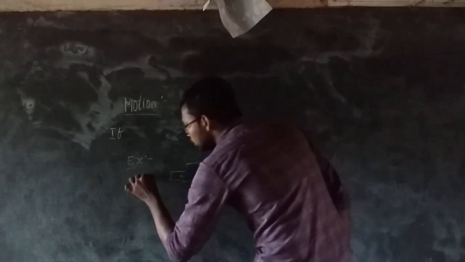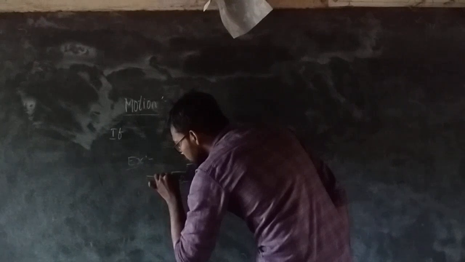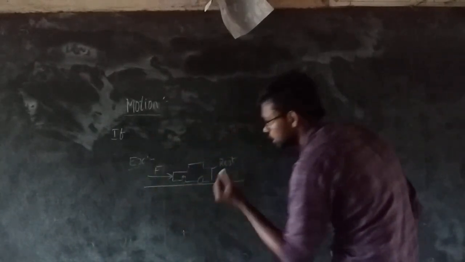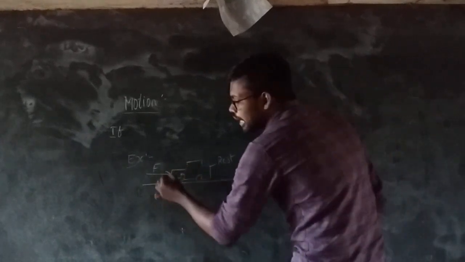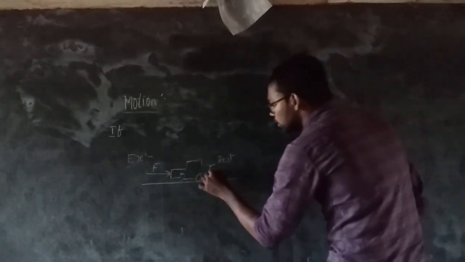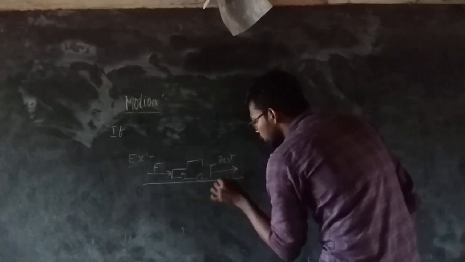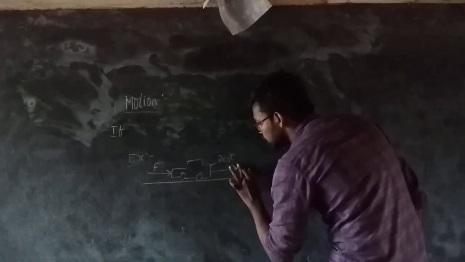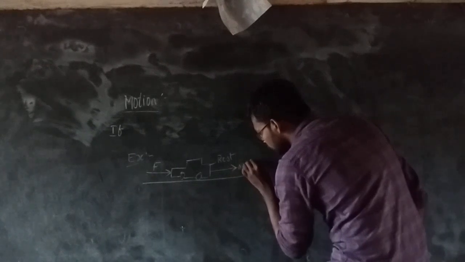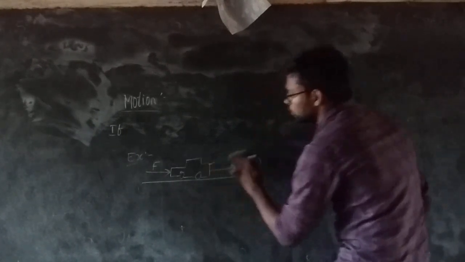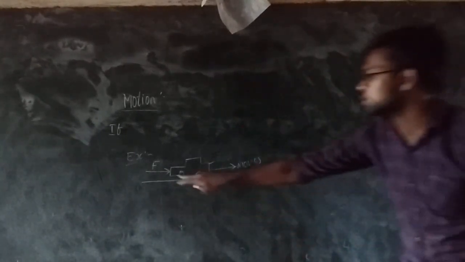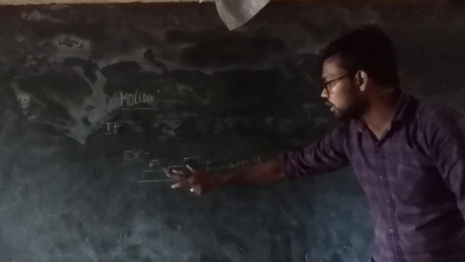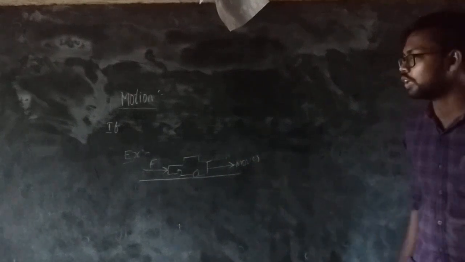Now, if some force is acting from the back of the car, what will happen? The car will move in this direction. So when force acts on the back of the car, the car moves forward.